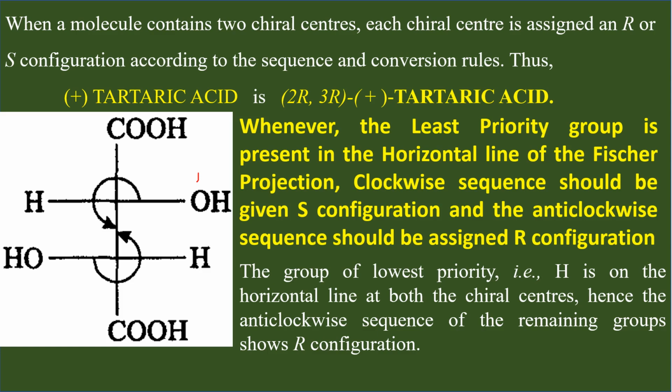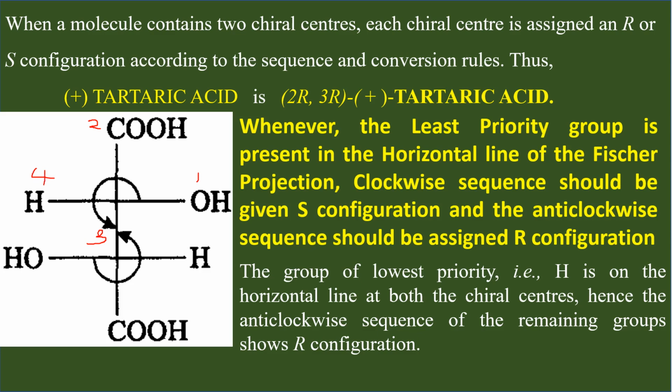So the carbon connected to 3 oxygens gets higher priority. Therefore, this carboxyl group is assigned priority number 2, the carbon with the secondary alcoholic group is given number 3, and this hydrogen with the least priority is assigned number 4.